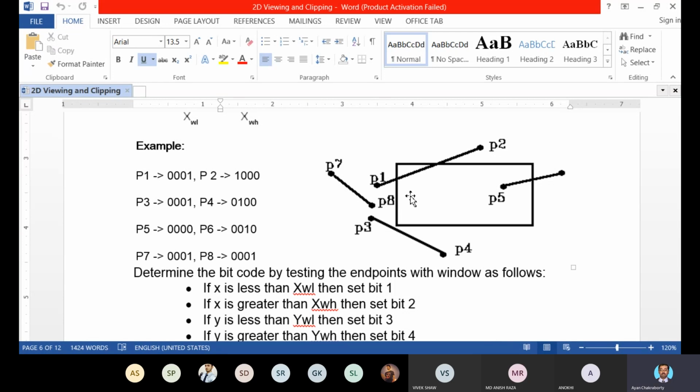So it will not be fully visible. But their AND operation will come up with all zero result. So this line P1, P2 will be partially visible. Is it clear? Yes, sir. Okay, is it clear to all of you? If anyone has any question, please ask me.